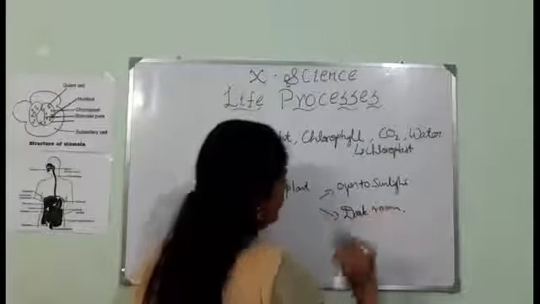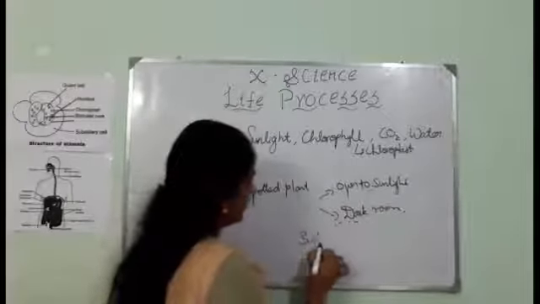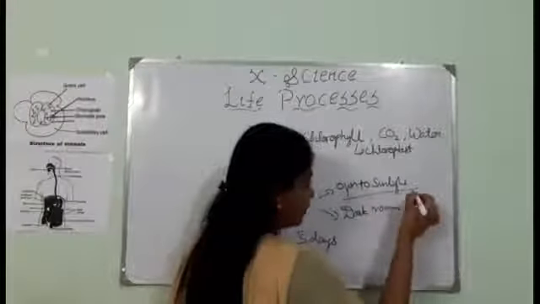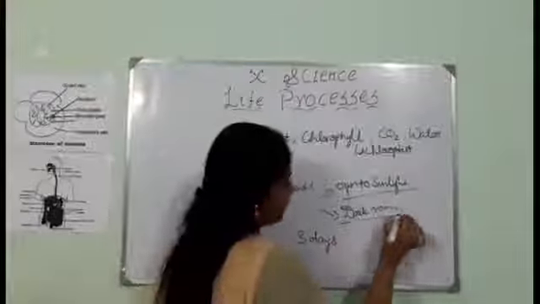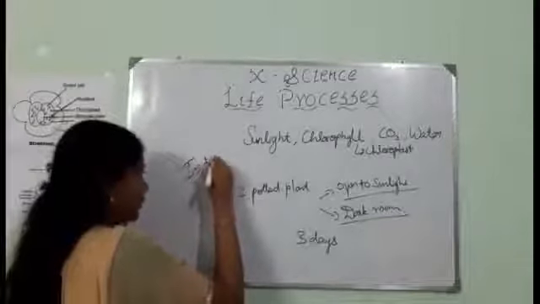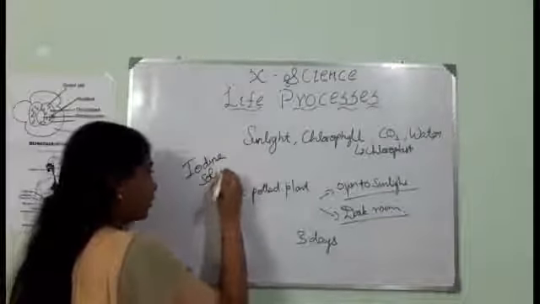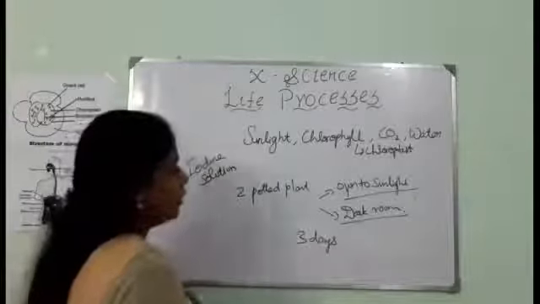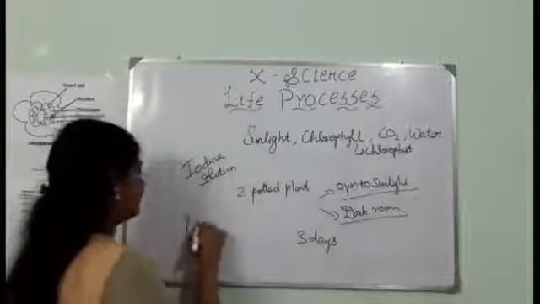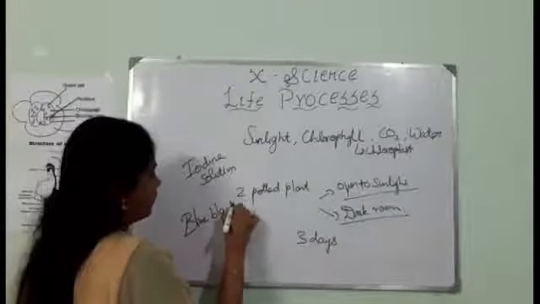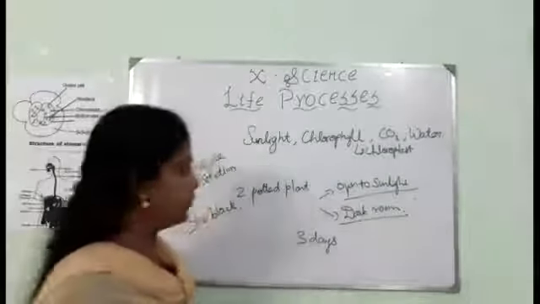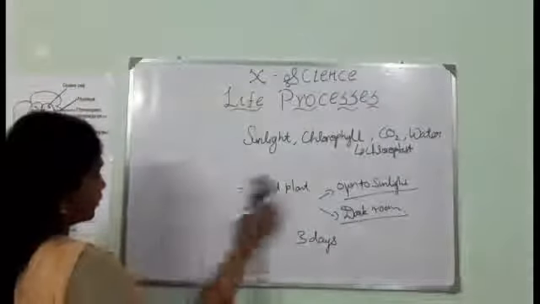If you leave it like this for 3 days, and after 3 days, you take one leaf from the plant which is open to sunlight and one leaf from the plant which is in the dark room, and pour iodine solution on both the leaves, you will observe the leaf which was taken from the plant open to sunlight will be blue-black in color. So this proves that these are all essential for photosynthesis. Okay. That's all for photosynthesis.